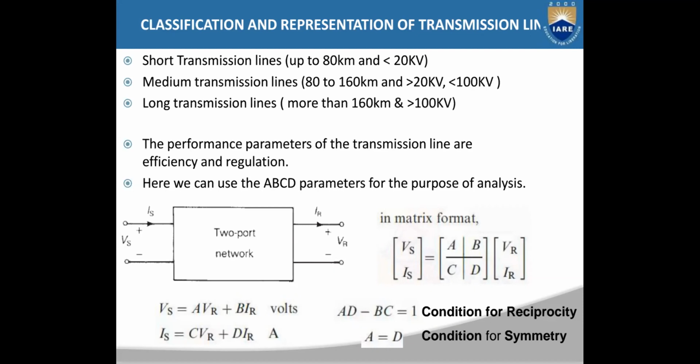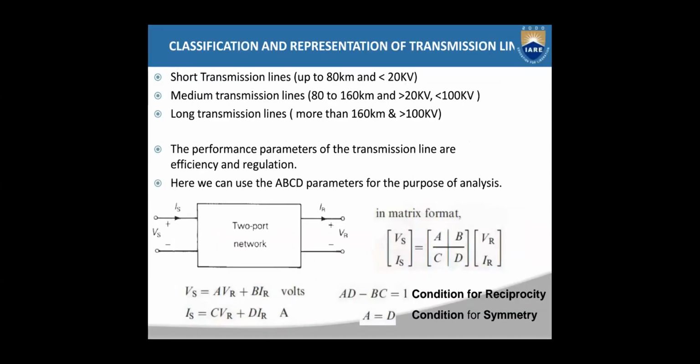Even in circuits and networks, you studied these ABCD parameters, right? In a two-port network. Now here a transmission line will be considered as a two-port network. So at the sending end, you will have VS and IS as inputs, and the outputs are VR and IR. One port will have VS and IS, another port will have VR and IR. Now the difference is that in your network theory, the current at the second port will be in this direction, from right to left.